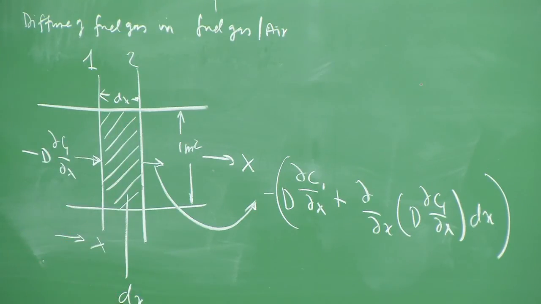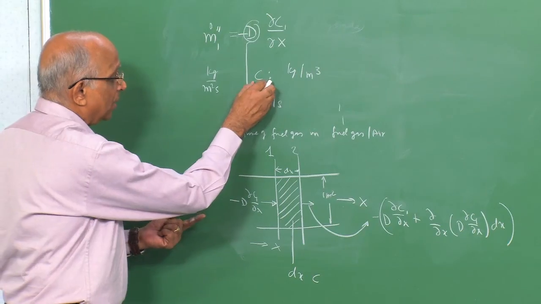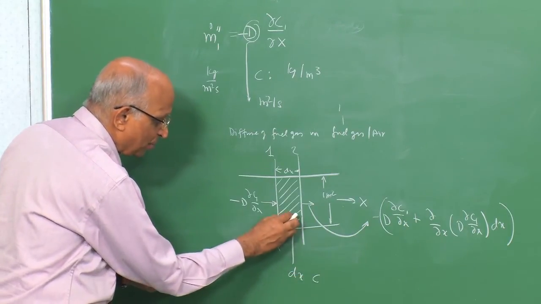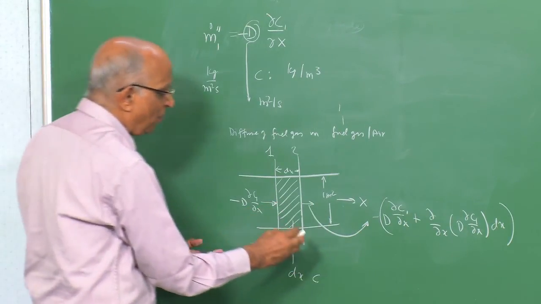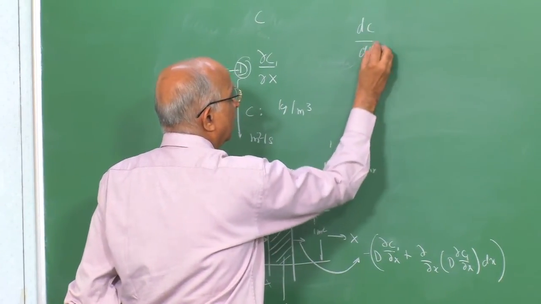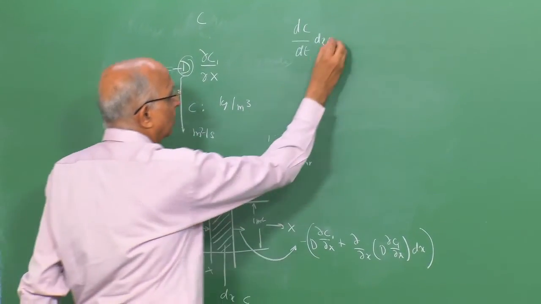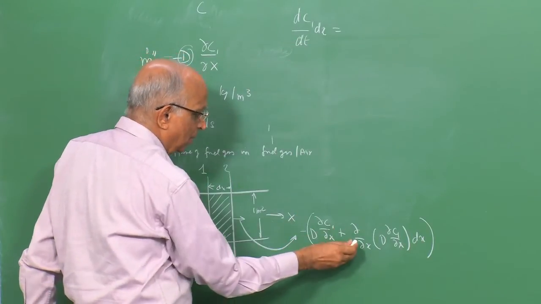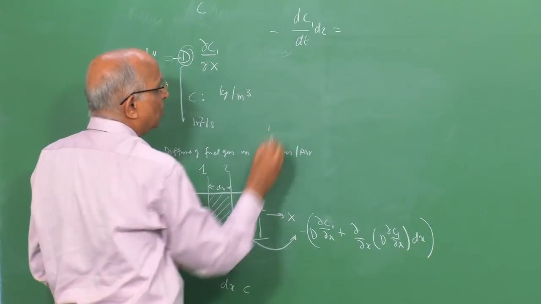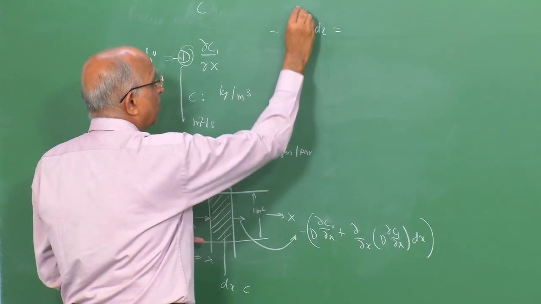In dx, what is going to happen? Well, the concentration, so much C kilogram per meter cube, is going to change because something has moved out. I have dc by dt in the particular volume, the rate of change of mass, is equal to what has moved out, and now this is decreasing, therefore minus dc1 by dt into dx. Well, I have x also, therefore let us make it partial.